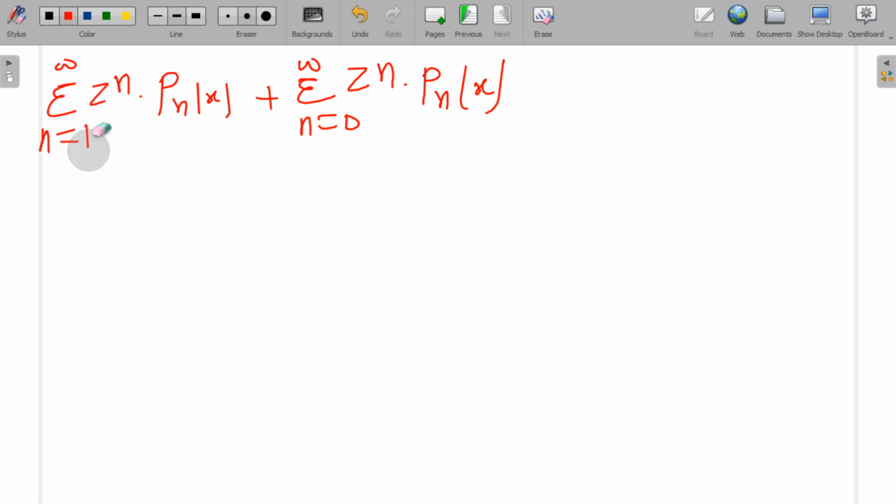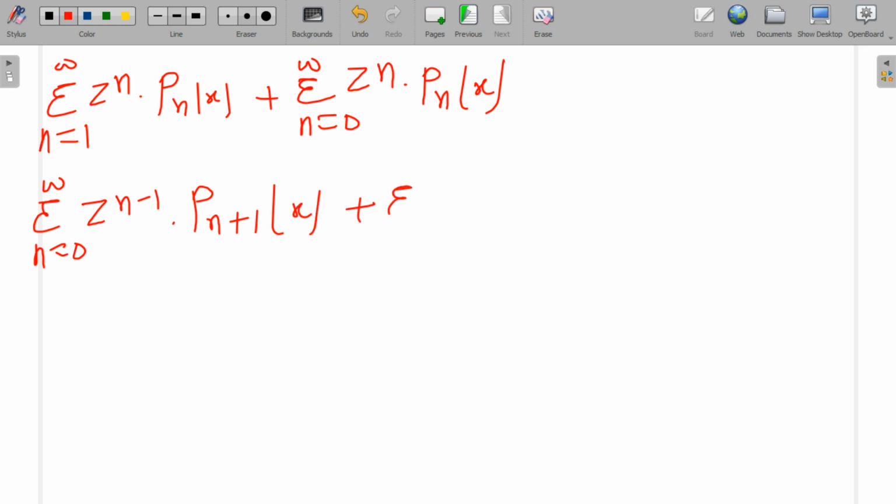If I want to start this summation from n equals 0, this can be written directly as summation n equals 0 to infinity z to the power n plus 1 into Pn(x)... z to the power n minus 1 into Pn+1(x), plus summation n equals 0 to infinity z to the power n into Pn(x).